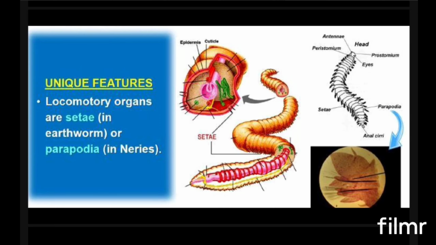In the earthworm there are small thorn-like structures, little locomotor organs, called setae. In Nereis there is another locomotor structure called the parapodia, which are the locomotor organs in aquatic forms like Nereis.